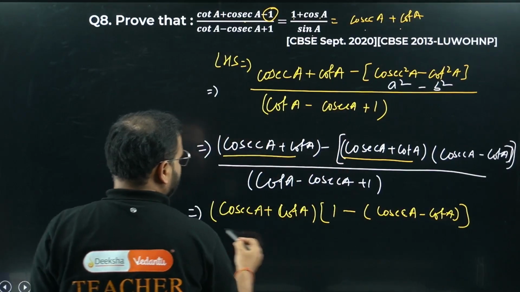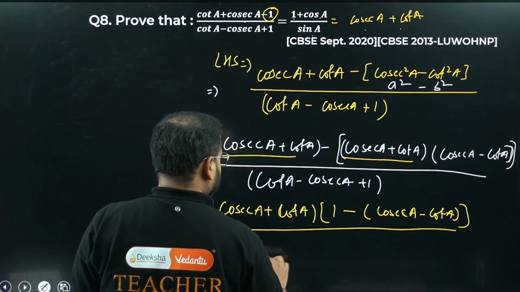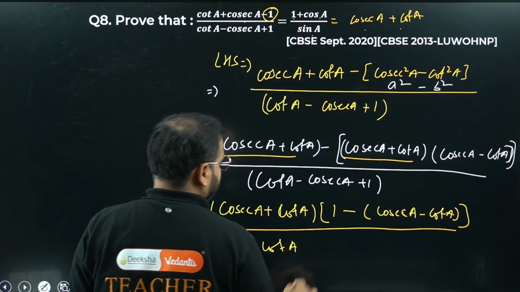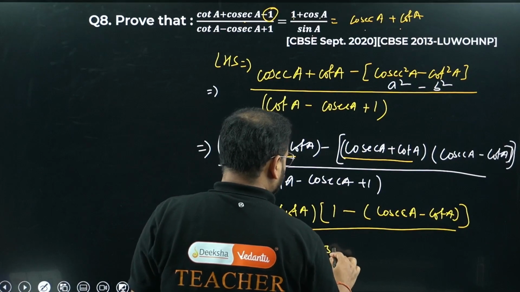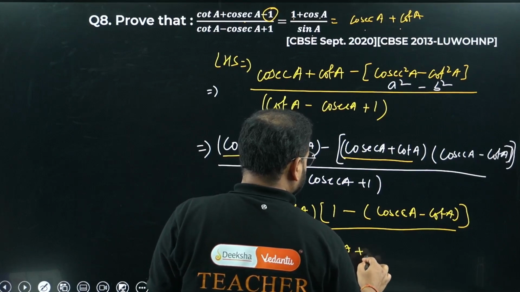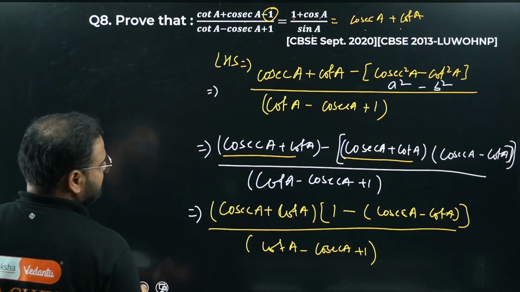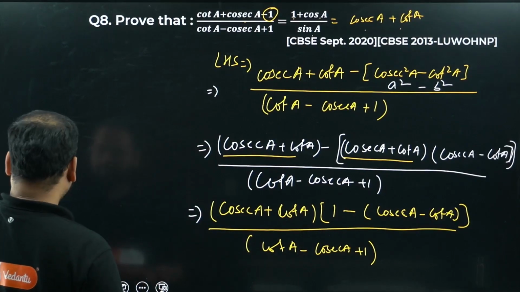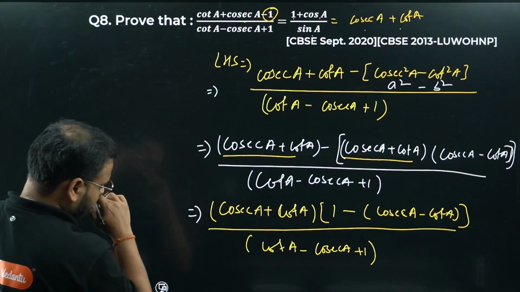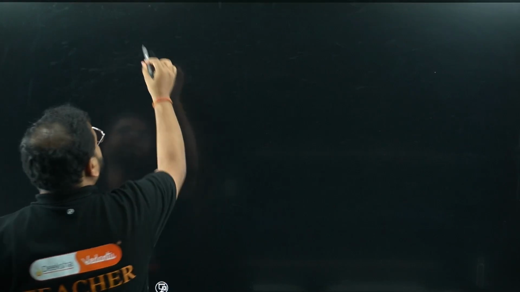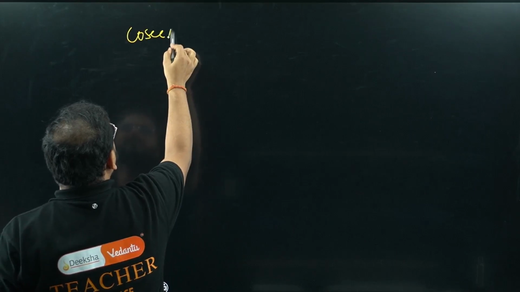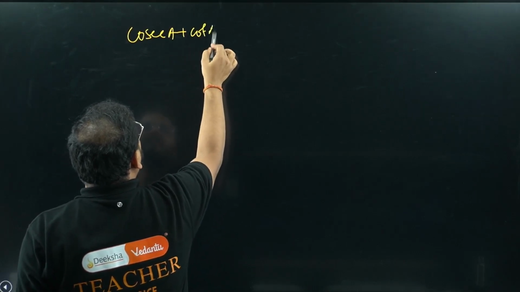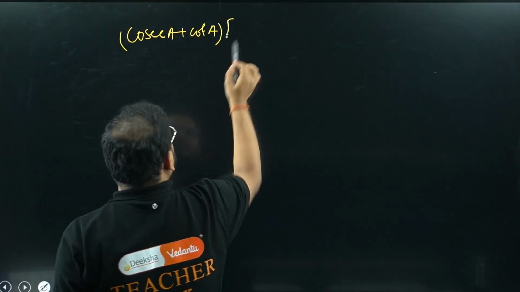Close this bracket. Divide by the same thing in the denominator, so cot A minus cosec A plus 1. I can simplify this one more step. Cosec A plus cot A, this bracket term remains as it is. Please check.